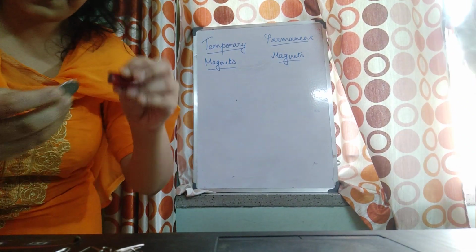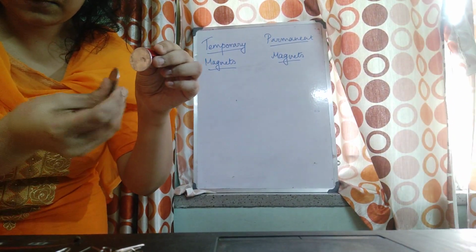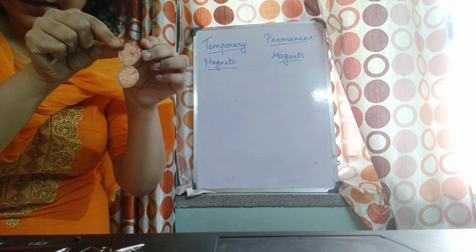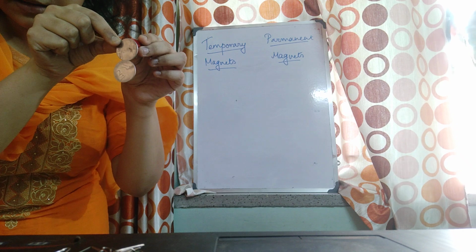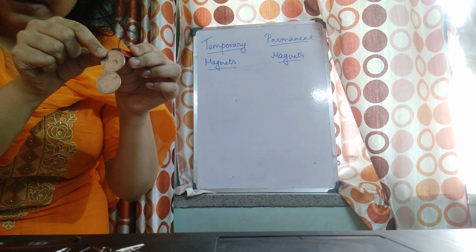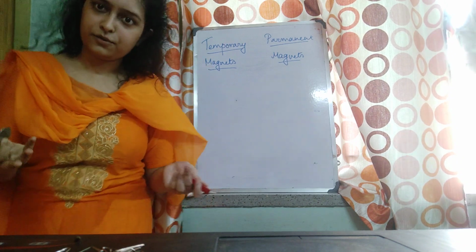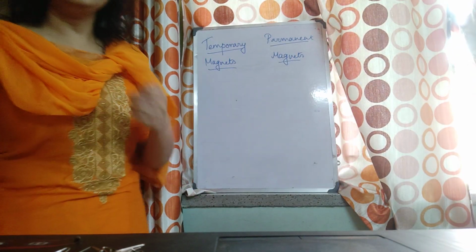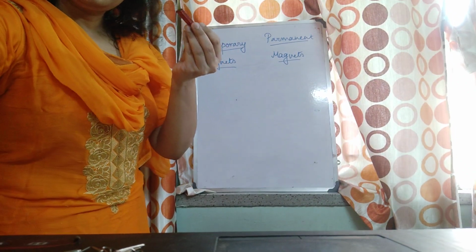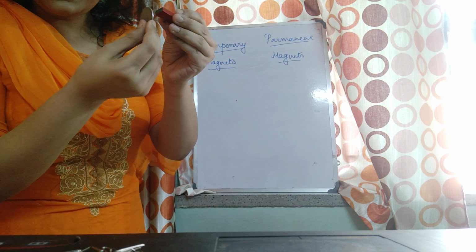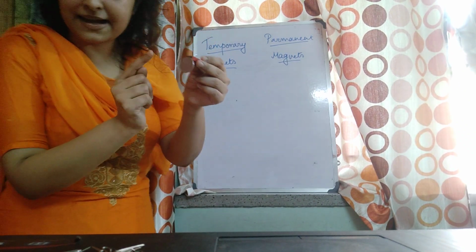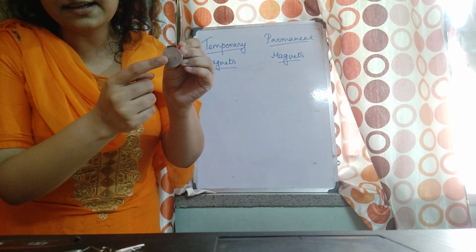Notice with this, right? So just notice, removing the magnet, this coin is sticking to this, right? Removing the magnet, fallen down. That means this magnet, when it is attracting this coin, this is behaving as a temporary magnet. This coin is behaving as a temporary magnet.